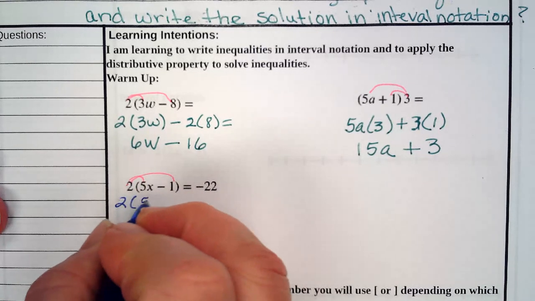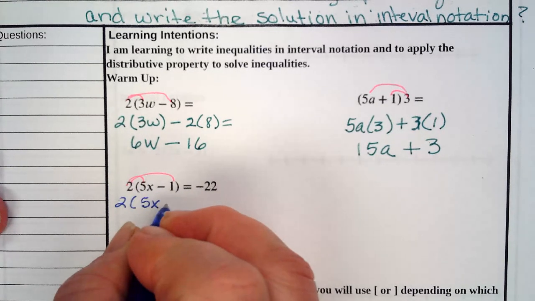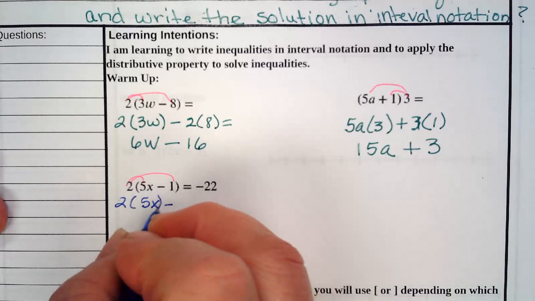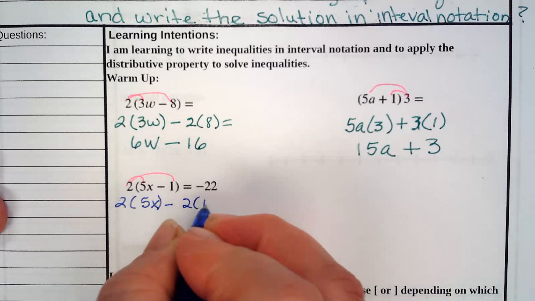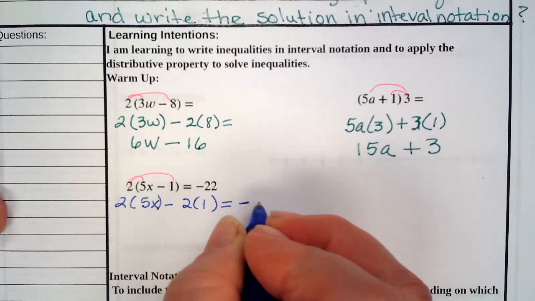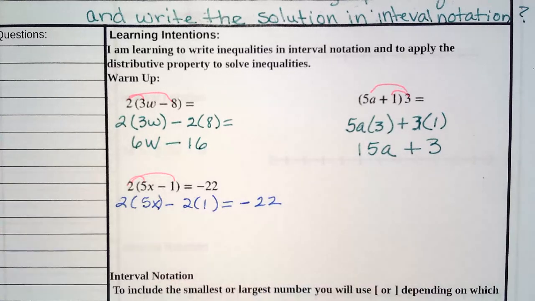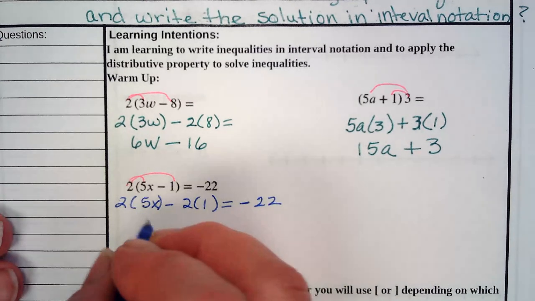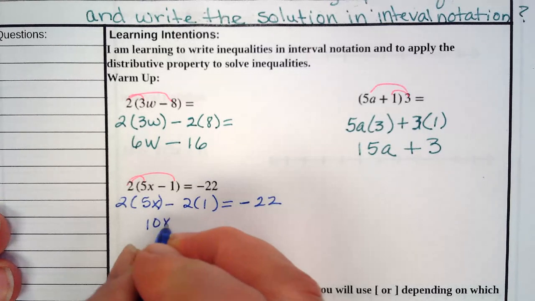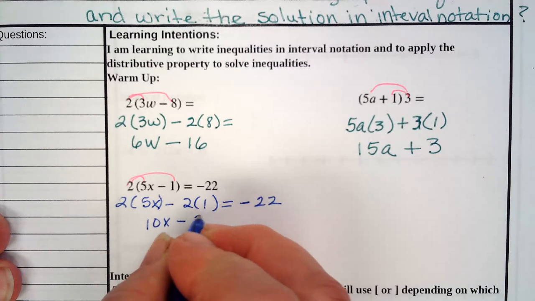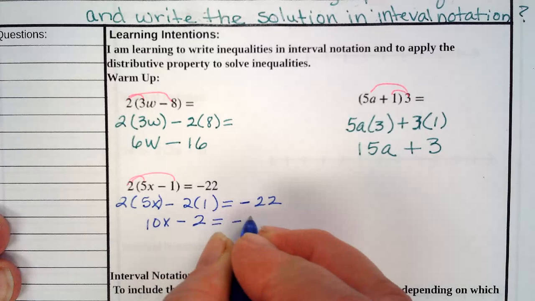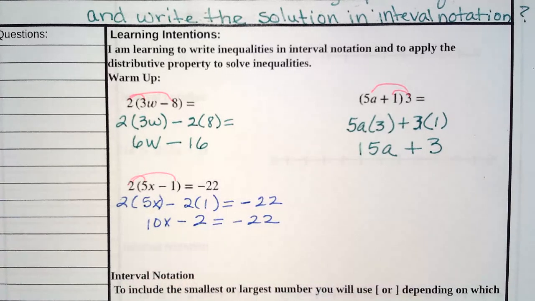2 times 5x minus 2 times 1 equals negative 22. 2 times 5x is 10x minus 2 times 1 is 2 is equal to negative 22. Now we're ready to solve.